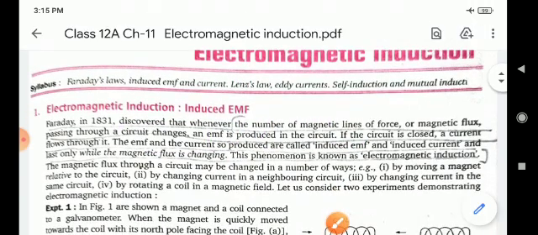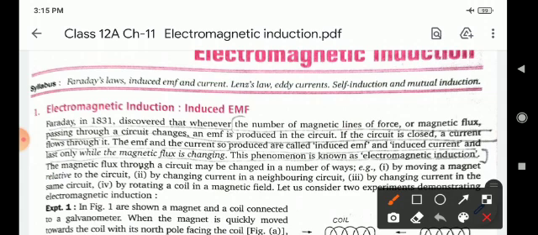Faraday in 1831 discovered that whenever the number of magnetic lines of force or magnetic flux passing through a circuit changes, an EMF is produced in the circuit. If the circuit is closed, a current flows through it. The EMF and the current so produced are called induced EMF and induced current. They last only while the magnetic flux is changing. This phenomenon is known as electromagnetic induction. Very important part, please learn it.